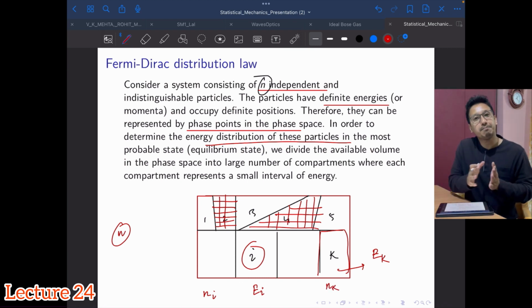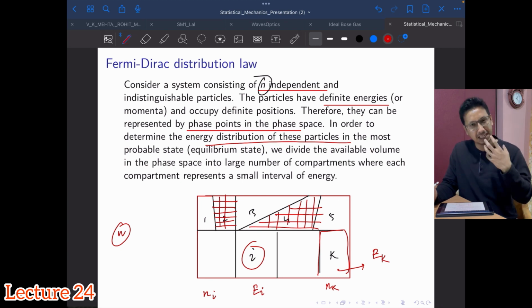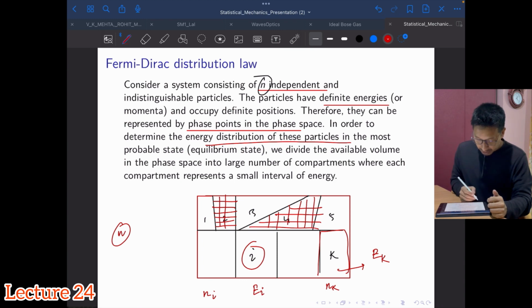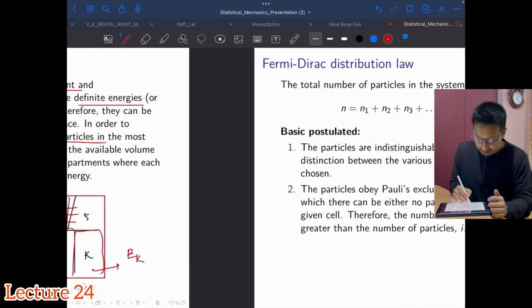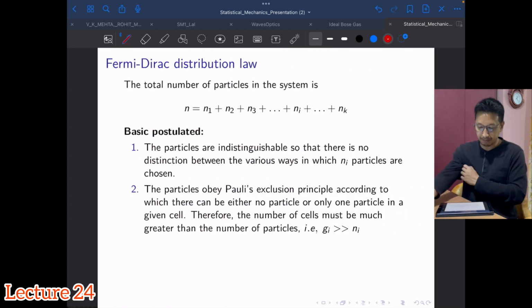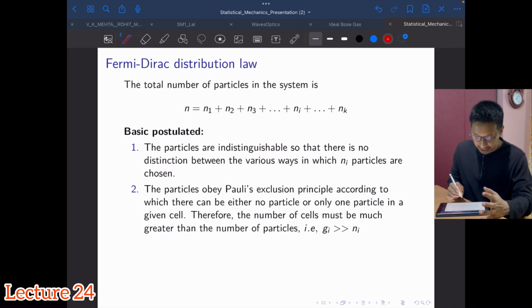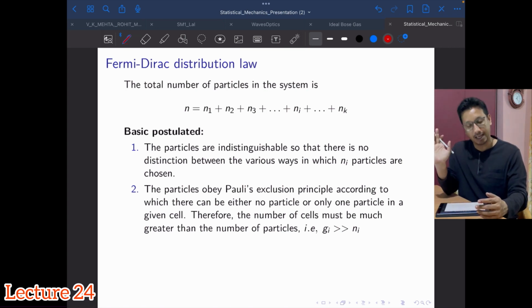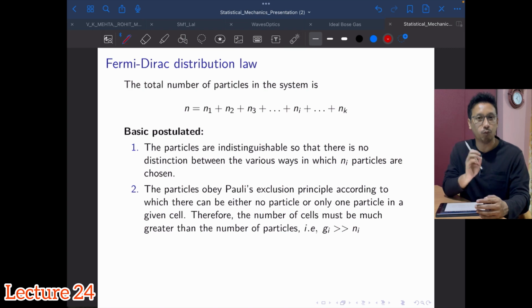So this is our macro state. There are how many ways we can distribute this many fermions in this entire volume? That will give me the number of microstates for that macro state. Here the total number of fermions is n. If I sum up the fermions in each of these compartments or energy levels, n1, n2, n3 all the way to ni and then nk, the sum must give me n. So that is your total number of fermions.